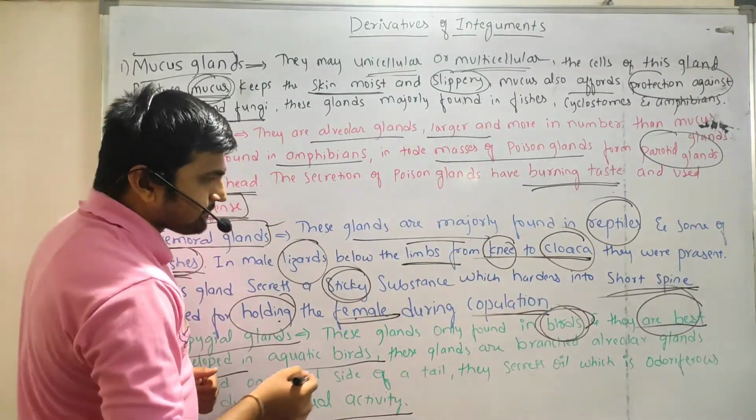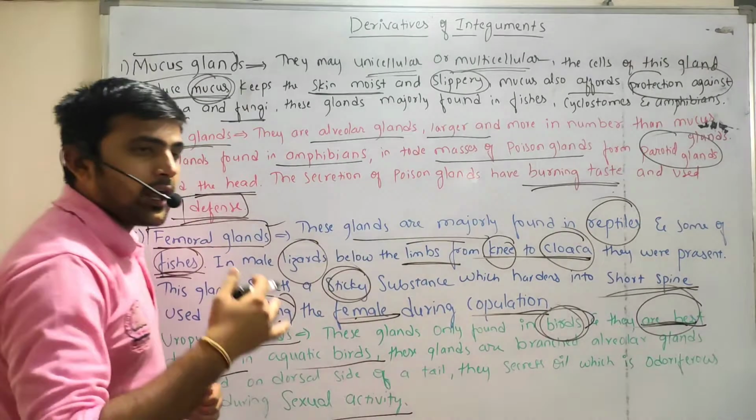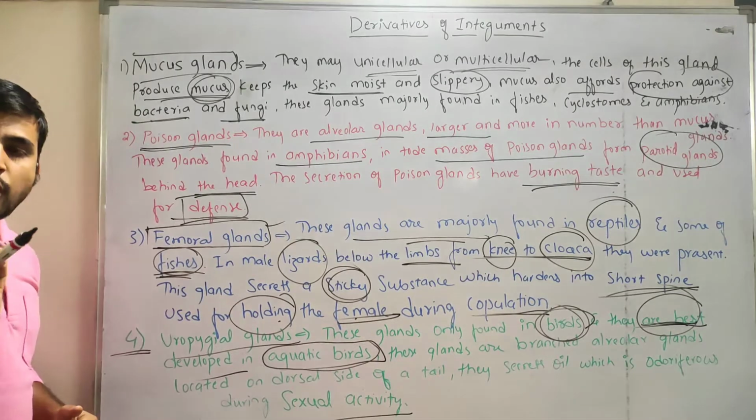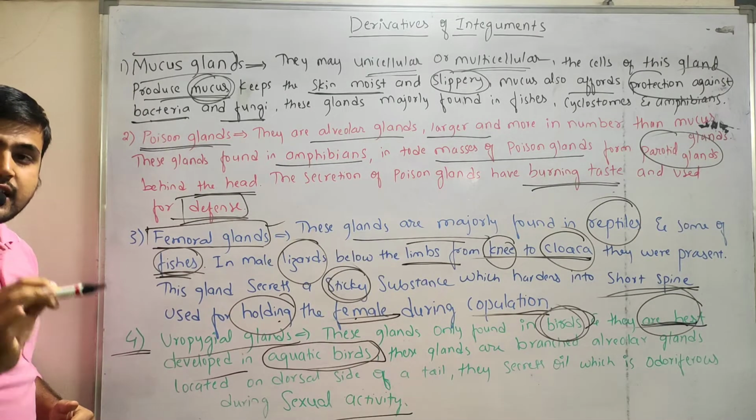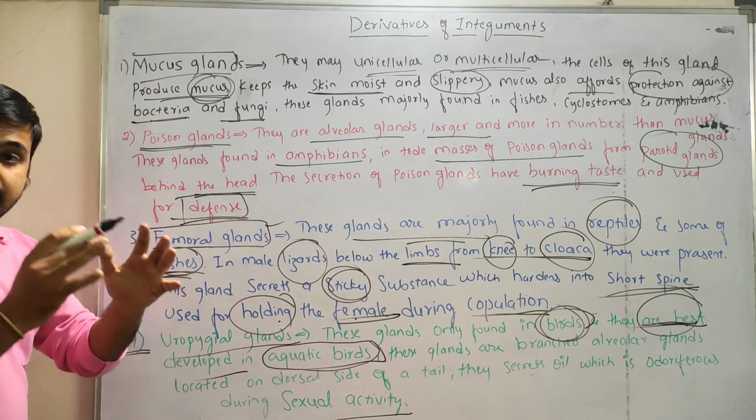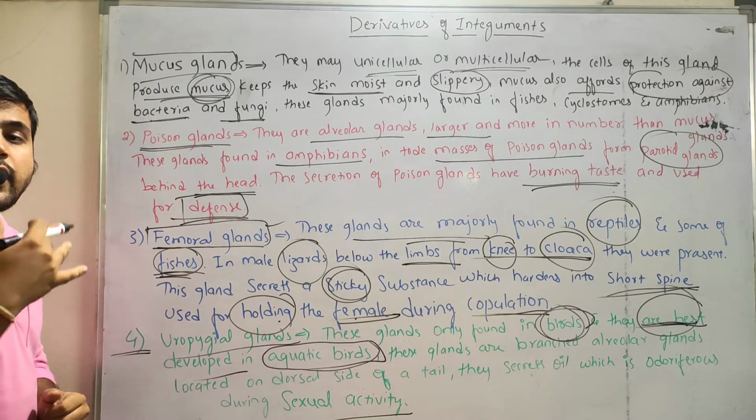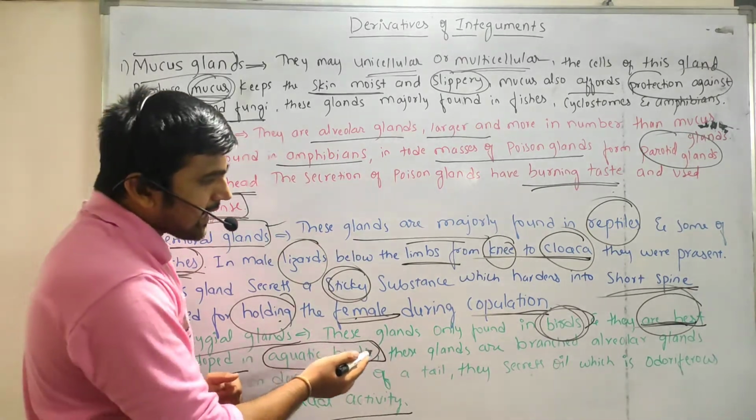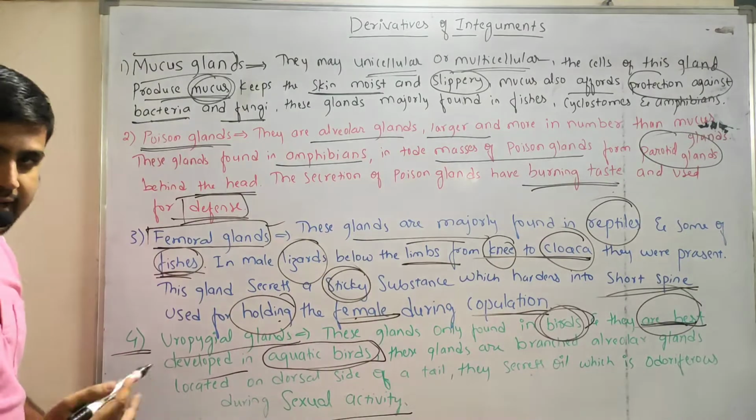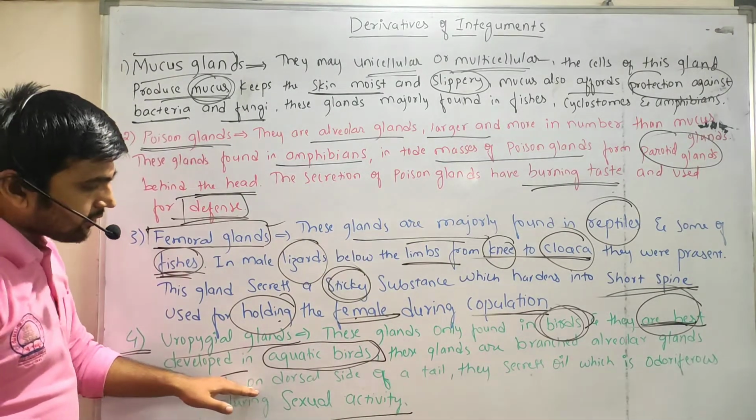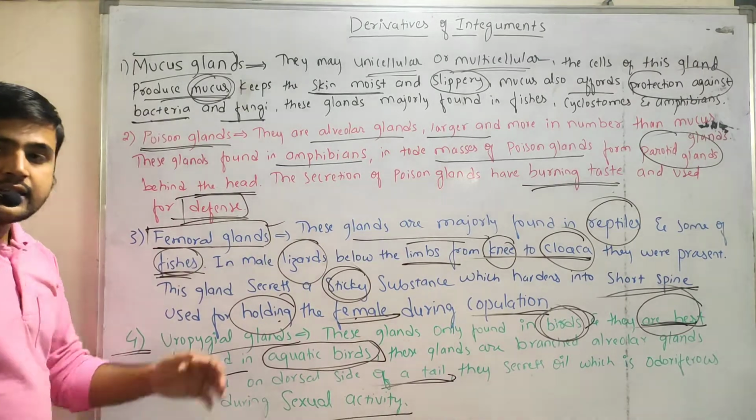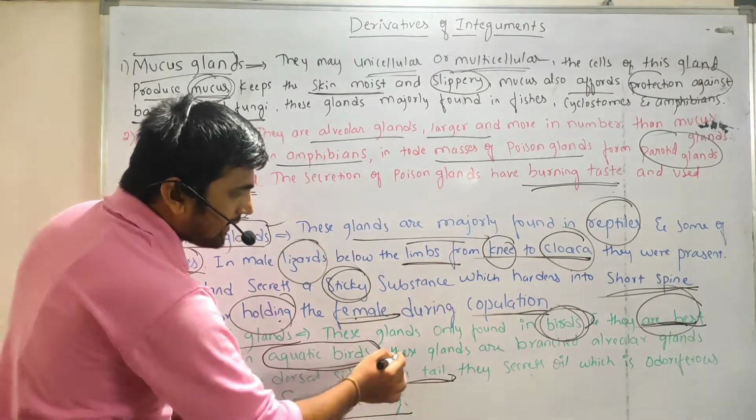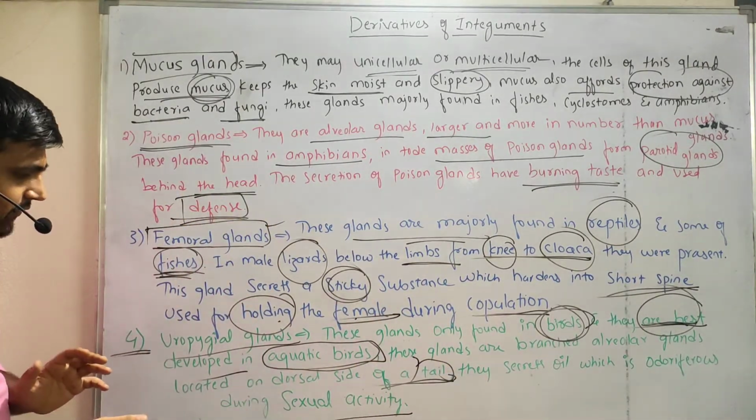And they are best developed in case of aquatic birds. First of all, uropygial glands are only present in birds, and in aquatic birds they have evolved very highly. These glands are branched alveolar glands, right? And located on the dorsal side of the tail. The position of the uropygial glands in birds is at the tail region, the dorsal side of the tail region.